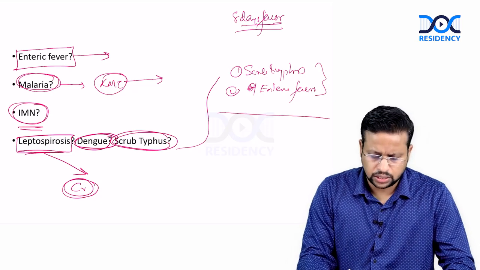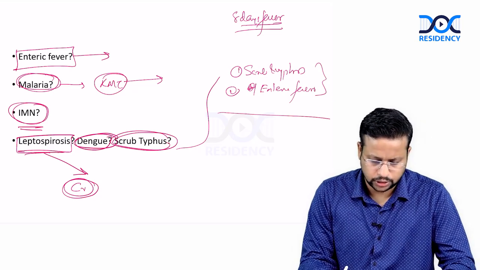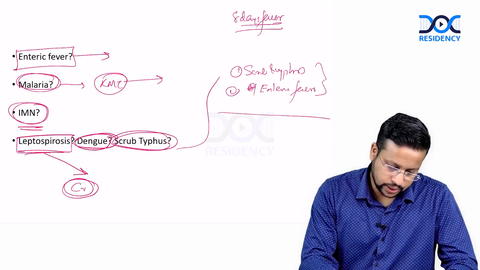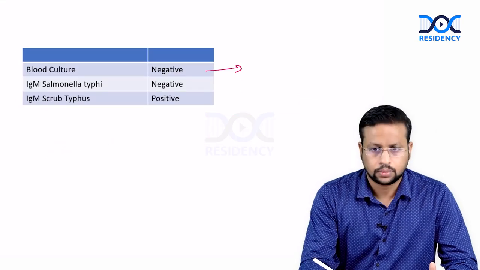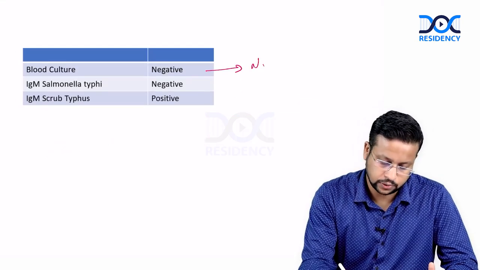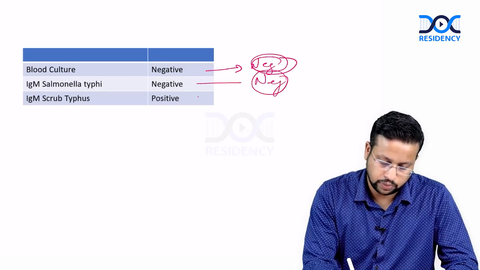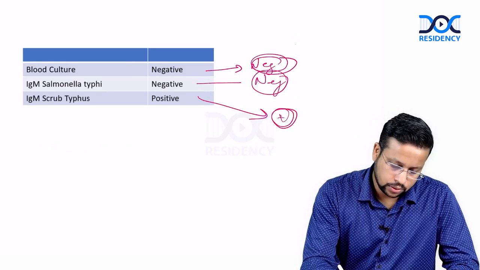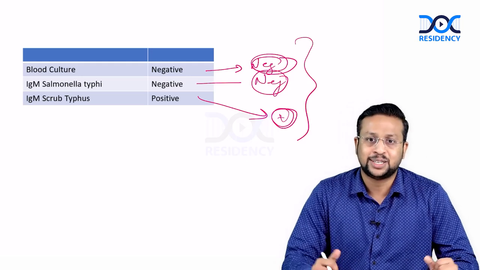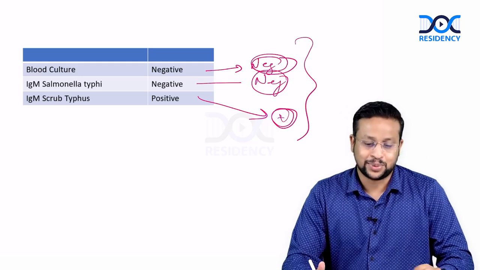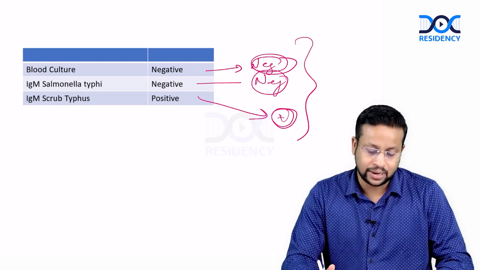So what are the investigations that I would do for this patient? I did a blood culture because I was suspecting salmonella, it's negative, and IgM salmonella is also negative, but IgM scrub typhus is positive. So actually I didn't see this patient, a resident saw this patient. So I asked the resident to go back and look, okay.